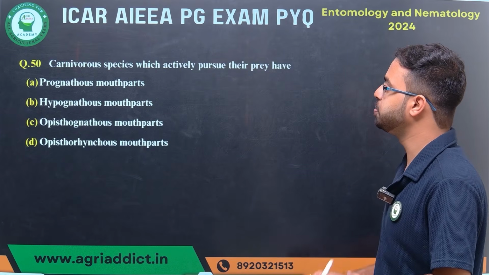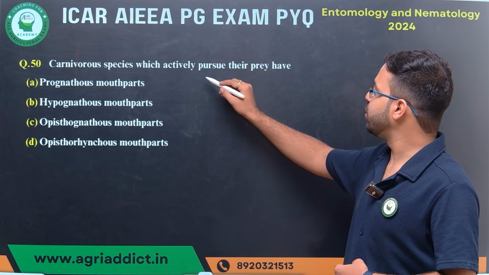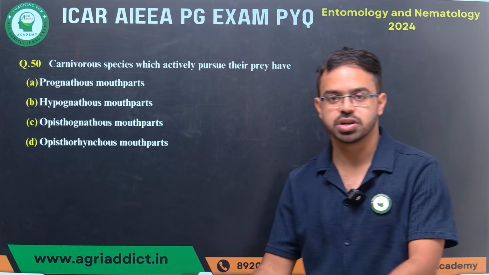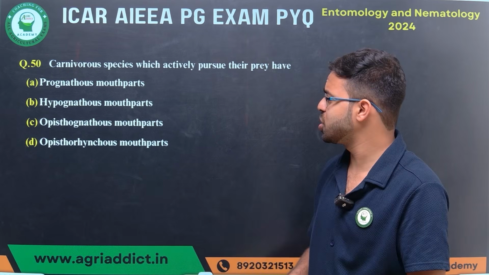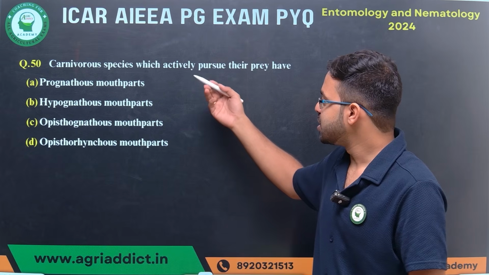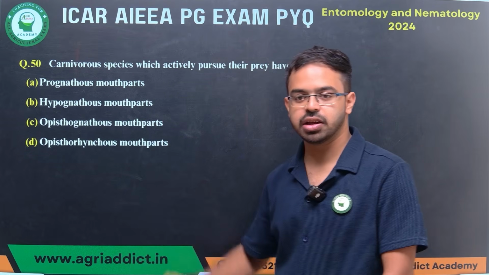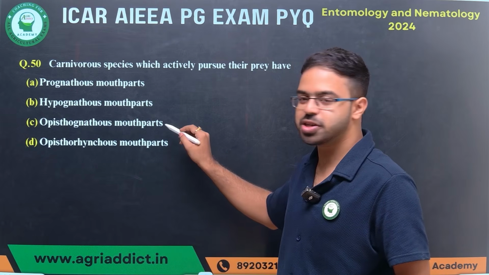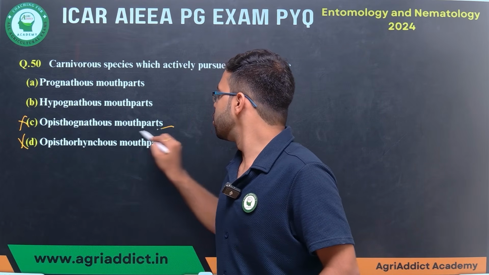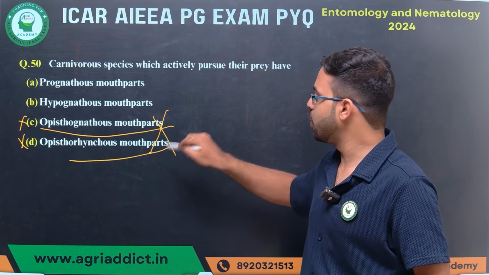Coming to the next question, carnivorous species which actively pursue their prey have which type of mouthparts? So it's a different type of question. We'll just play with our options. Just go for C and D, Opisthognathous mouthparts and Opisthorhynchous mouthparts. So these two are similar, so we can easily omit these. It is not Opisthorhynchous and it is not Opisthognathous. So these two options are already out.